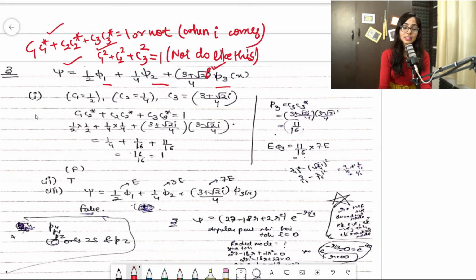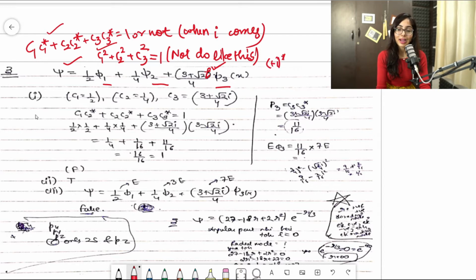Star simply means complex conjugate: if it is plus i earlier, it will become minus i. If I write plus i star, it will become minus i. Clear? If I write minus i star, it will become plus i.